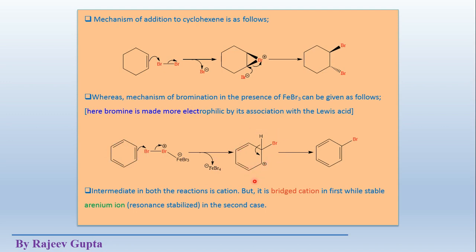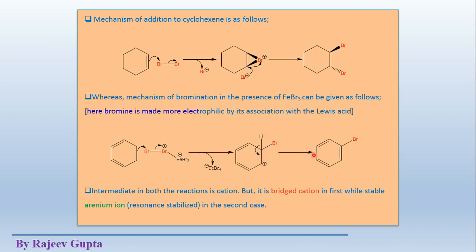This intermediate is called sigma complex or arenium ion or benzenium ion or Wheland intermediate. Why is it called a sigma complex? Because it contains an extra sigma bond instead of a pi bond, because this pi bond converts into a sigma bond. So it is called a sigma complex.